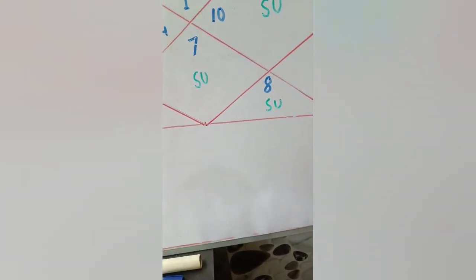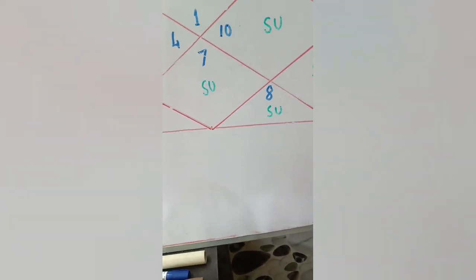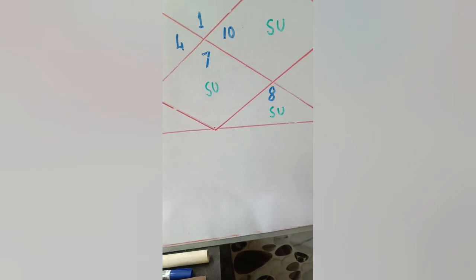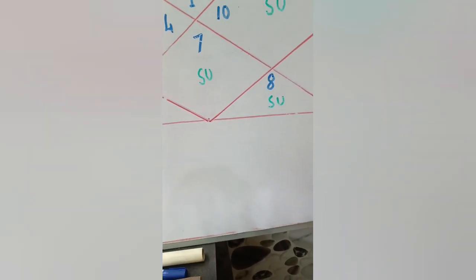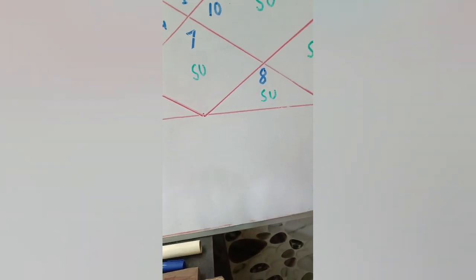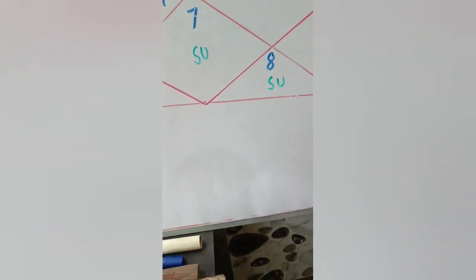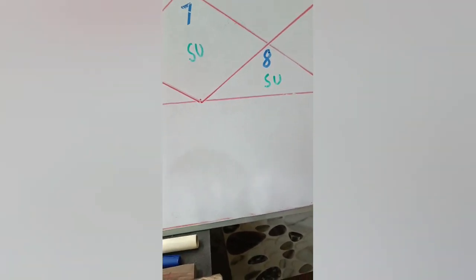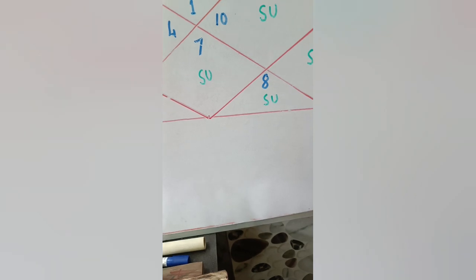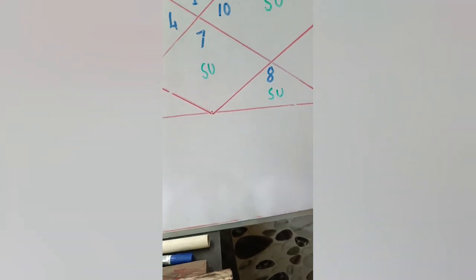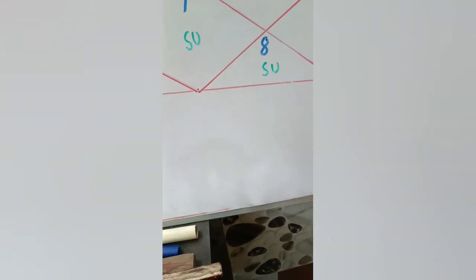Now coming to the 8th house. The 8th house is the house of obstacle, house of transformations, house of hidden work, house of hidden journey. It is the house of parivartan, change. Native may be an engineer, but the native becomes a singer. So this is the change in this house, transformation is there.